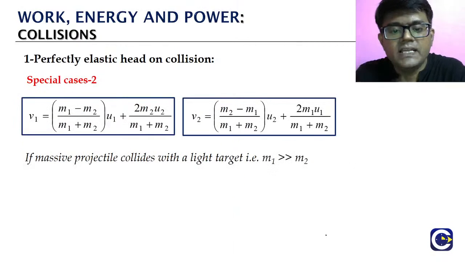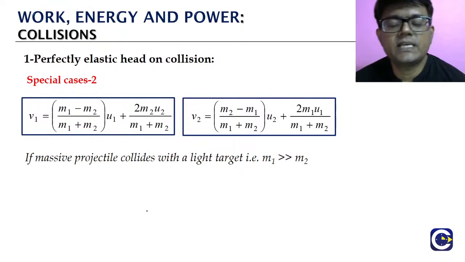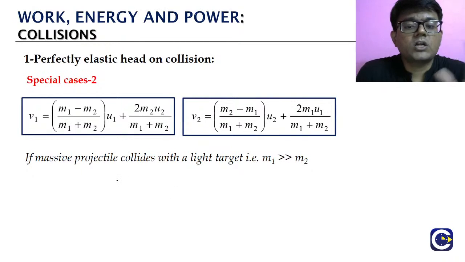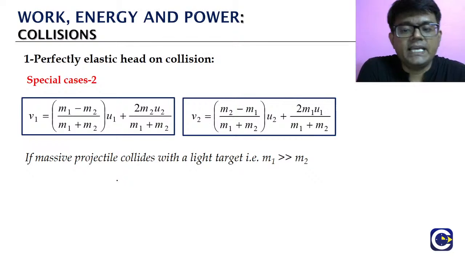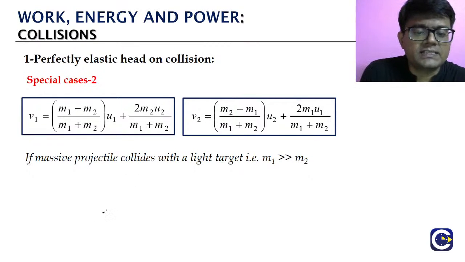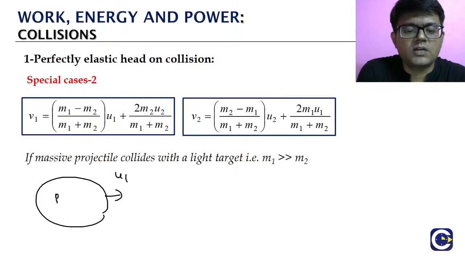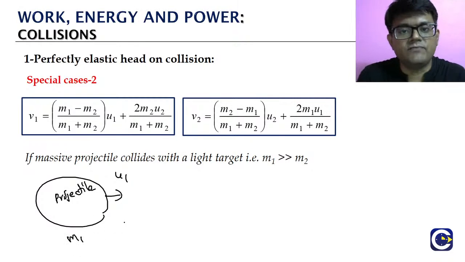Now we will go into the special case 2. What is this special case 2? We talked about the projectile and the target. The projectile is the one that is coming with a higher speed, which we generally call the projectile and take as M1.